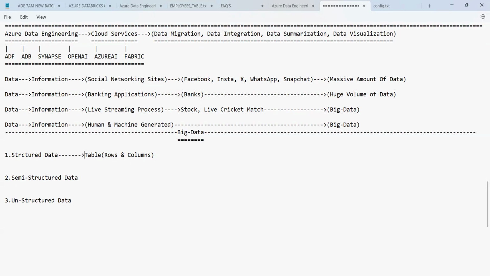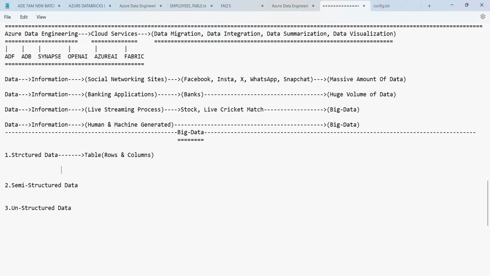So the structured data is nothing but the data which is recorded in the form of a table. A table means it is in the form of rows and columns. The data recorded in the form of rows and columns is called structured data.